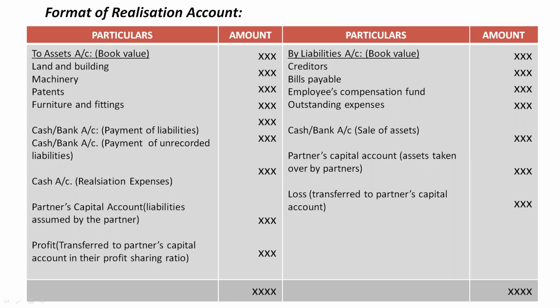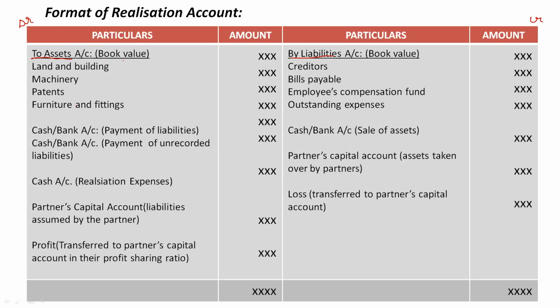I am dividing the realization account into 4 parts or 4 steps, so it will be easy for you to remember. The first step is to record the book value of assets and liabilities. This is the debit side and this is the credit side. On the debit side, we will first record the book value of assets.